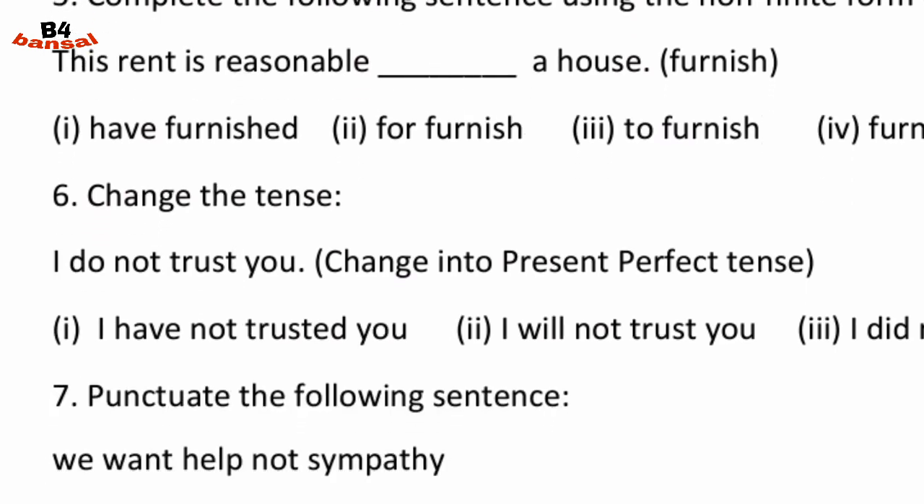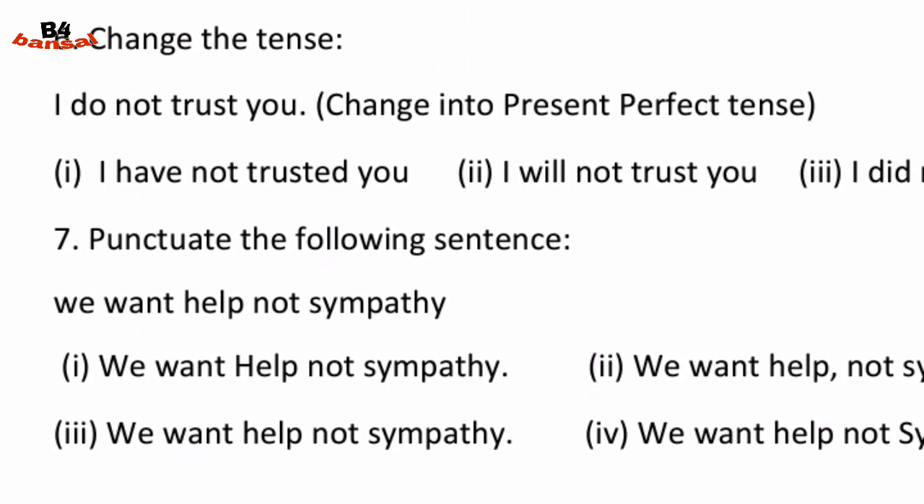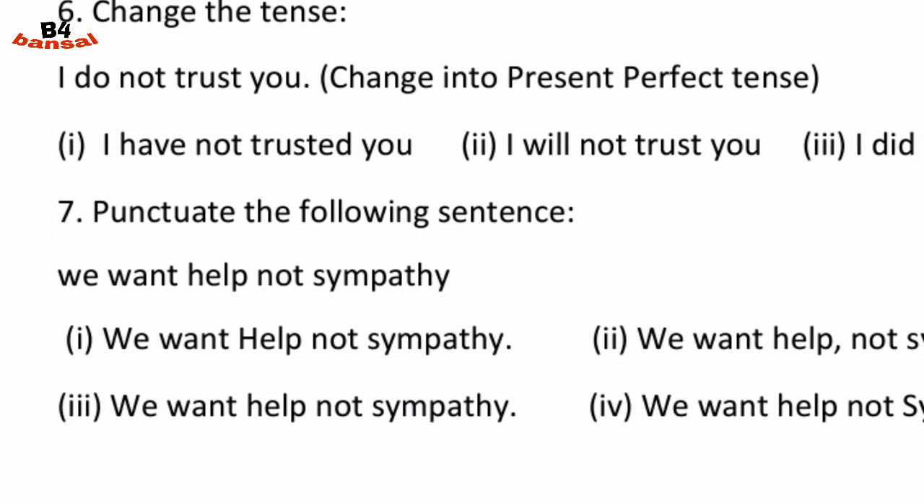Option C. Third, change the tense. I do not trust you. Change into present perfect tense. We know in present perfect tense we use has or have with the third form of the verb. So here you can see have in the first option. I have not trusted you. This is the right answer because here we have used have with the third form of trust, which is trusted. Option 1 is right.